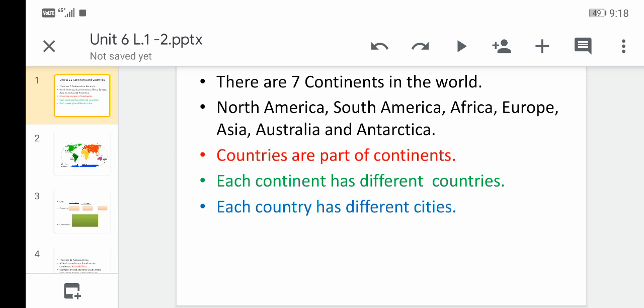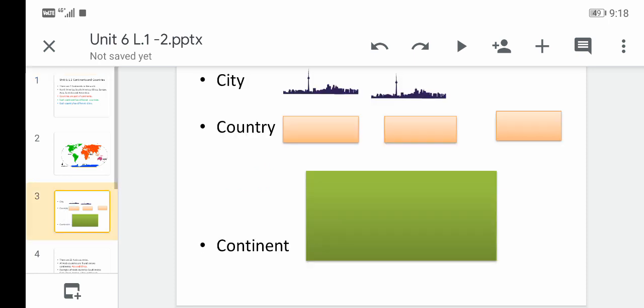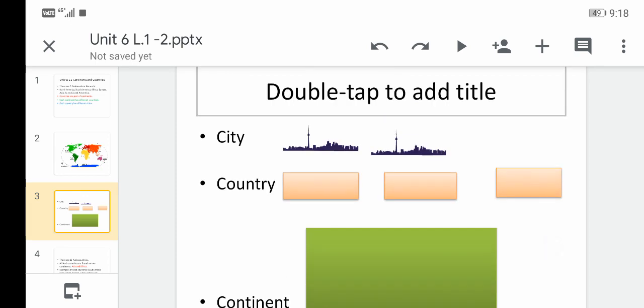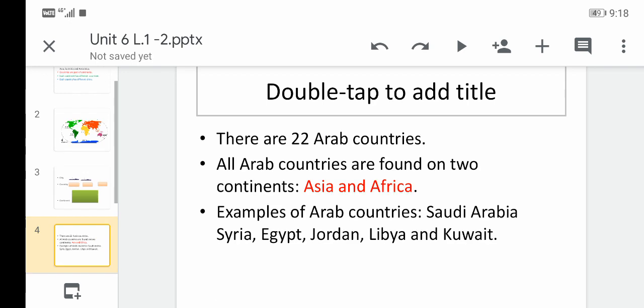For example, again, Saudi Arabia is a country. It is inside the continent of Asia, and inside the country of Saudi Arabia there are many cities: Al-Khobar, Dammam, Jeddah, Mecca, Medina. Okay, so a continent is a big area of land, and inside the continent there are countries, and inside the countries there are cities.